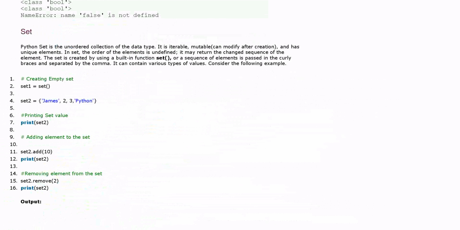After adding, we want to remove the element at position 2. Which one is at position 2? If we start the index with 0, then 3 is at position 2, and if we start with 1, then 2 is at position 2. So it will remove just one element. Fine. Next.